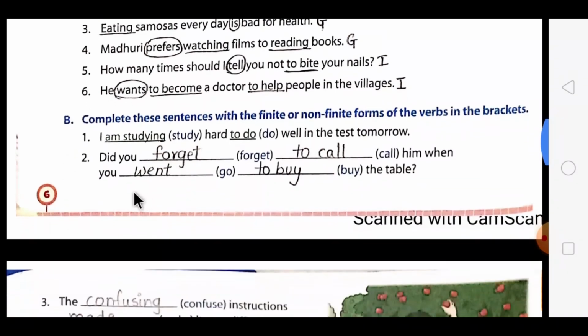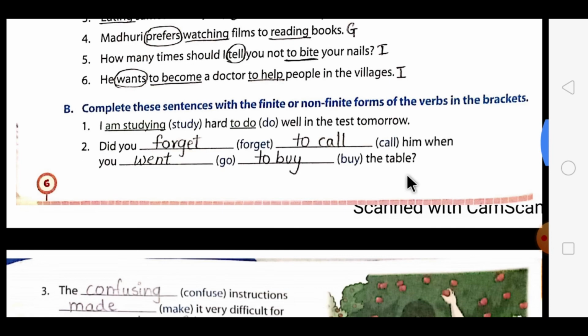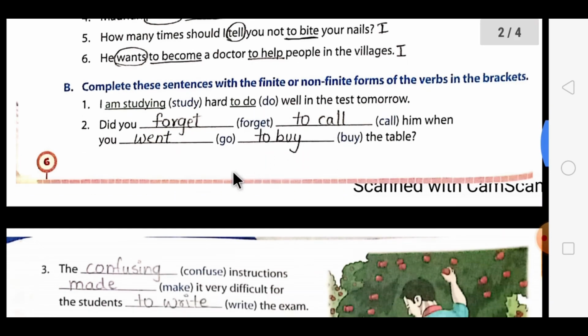Then the second one is, did you, the same word will come as it is present tense, and then to call him when you went. Now when is coming, it is showing the past form, so go will change to went to buy the table. In this we have used the infinitive form.